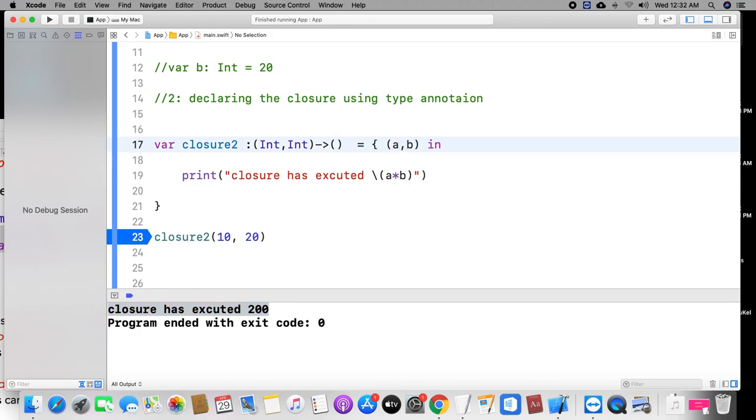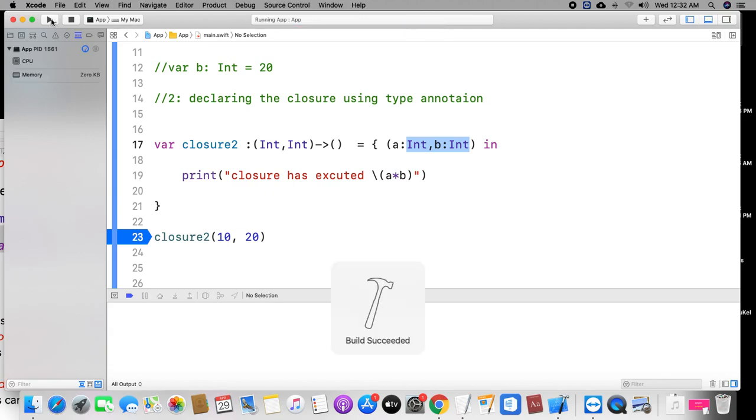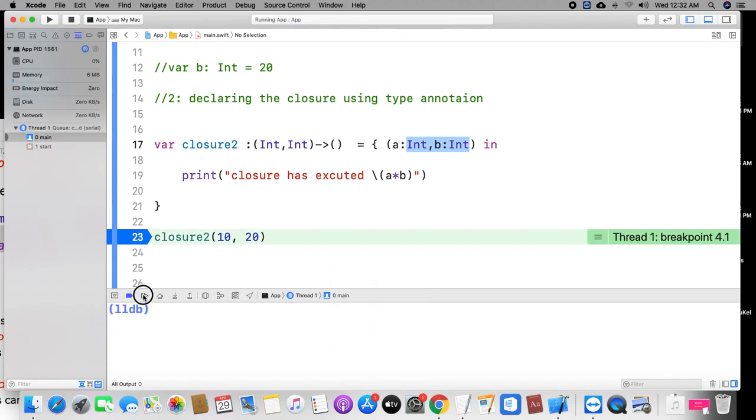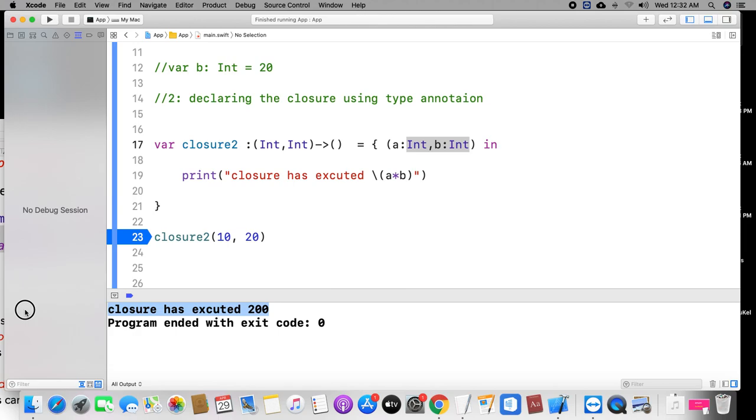And if you want to keep int also, if you want to keep it here also, you can keep it, no problem. Same, the data type is already specified. No need to specify the data type again. Just you can give the parameter names. Look at here, both will be same. There is no difference. That's what is my point. If you want to keep this data type also, you can. Otherwise, you can remove it.